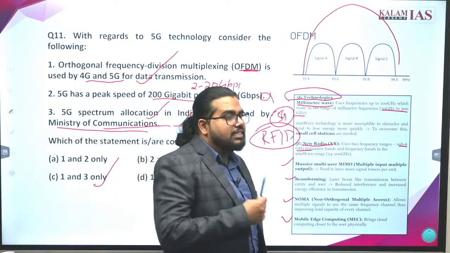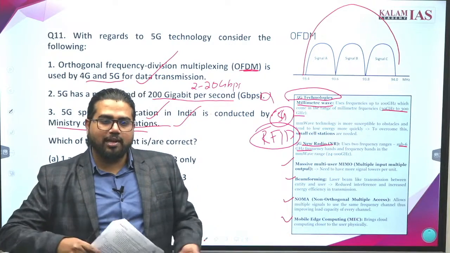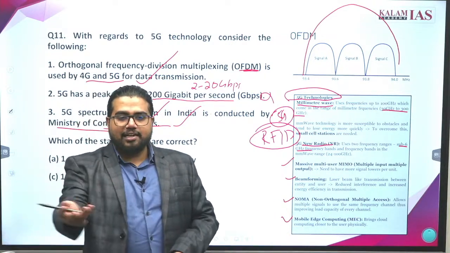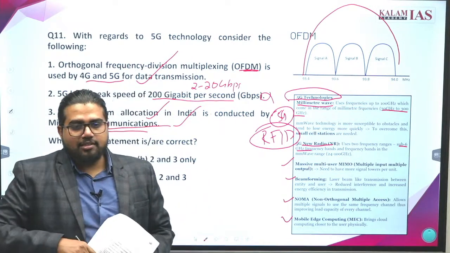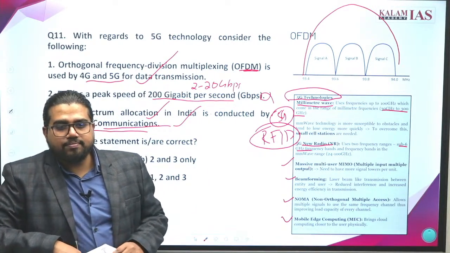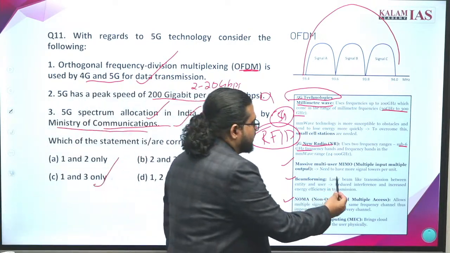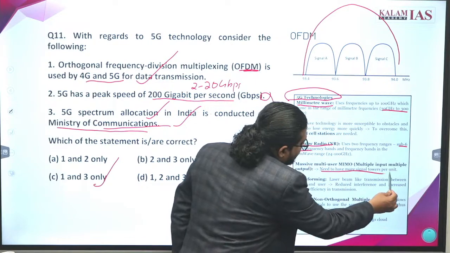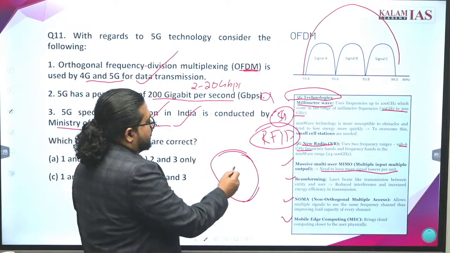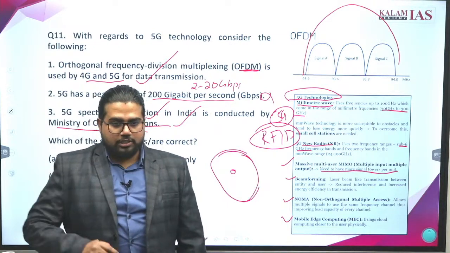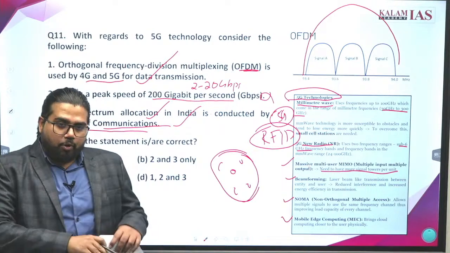Here, what is one of the disadvantages of 5G? Advantages, you will know: higher speed, better IoT, and AI can all become more practical. What is one disadvantage? Due to some technology, you need more signal towers per unit. Suppose a 10-kilometer area is covered by one 4G tower, 5G may require 2-3 towers. So what comes?